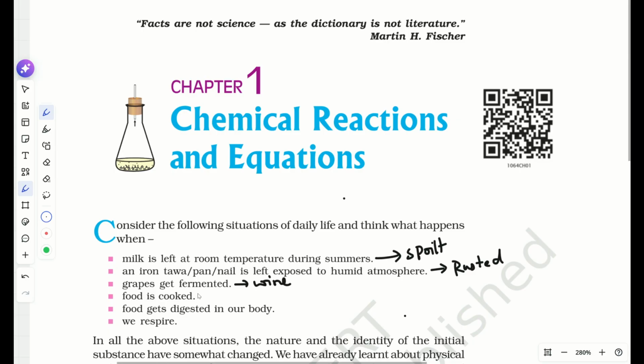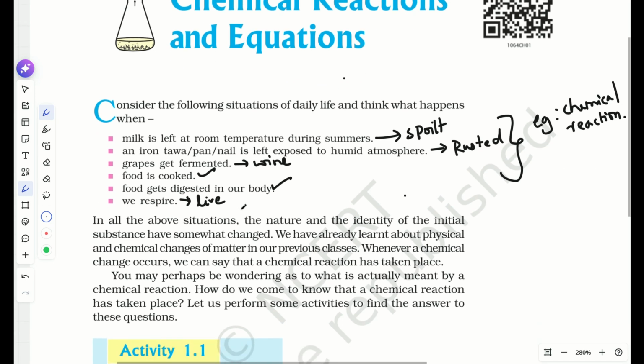Similarly, if you see cooking of food, food getting digested in our body, and we do respiration to live. So what are all these? All these things are examples of chemical reactions.